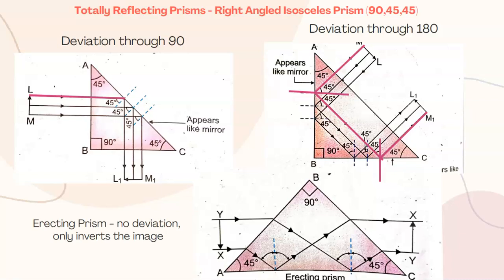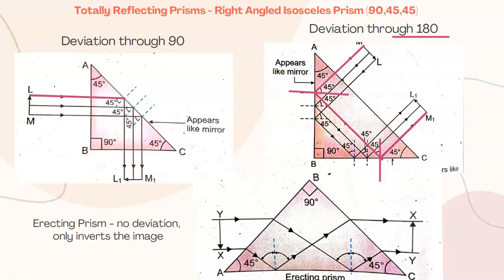If we count the angles, 45 here, 45 here on both sides of the normal. For the second normal, 45 here, 45 here on both sides of the normal, which gives us a total of 180 degrees. And thus, the ray of light has been deviated through 180 degrees. We can draw one more similarly. There is no need to draw 3 rays in the prism. That would make the diagram too crowded. I suggest we should draw only 2 rays to show how TIR is taking place.